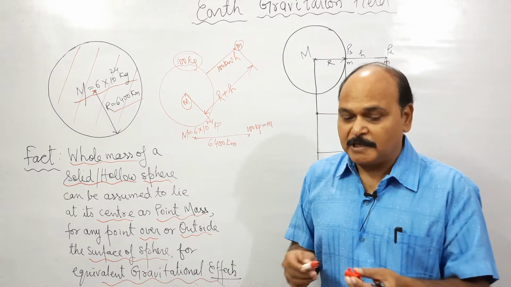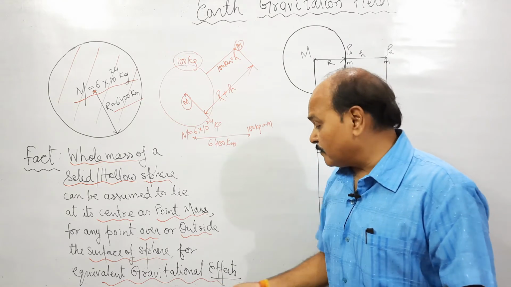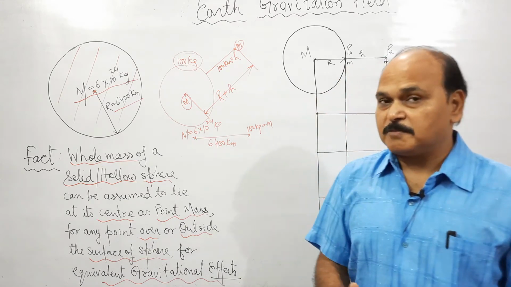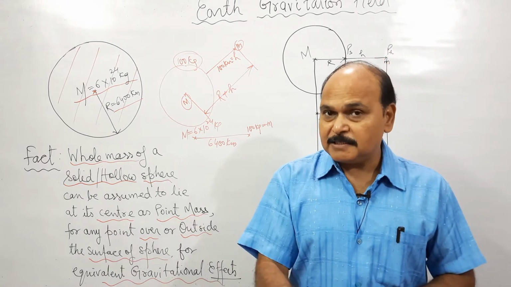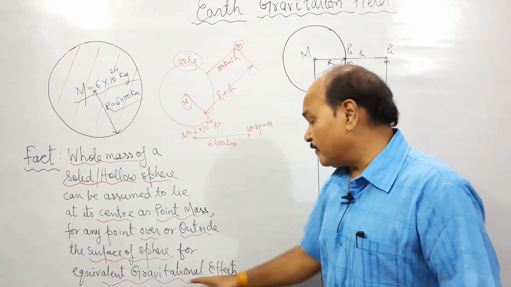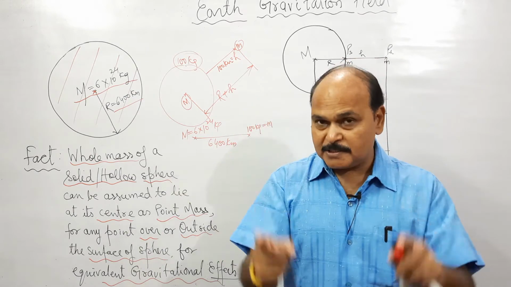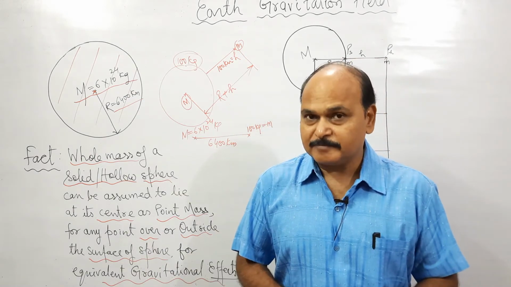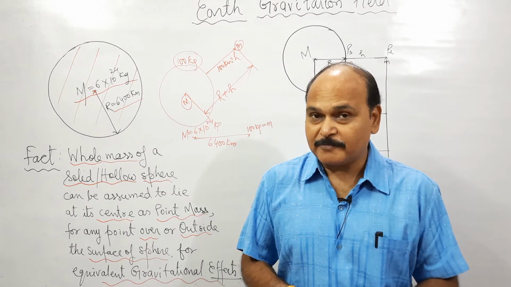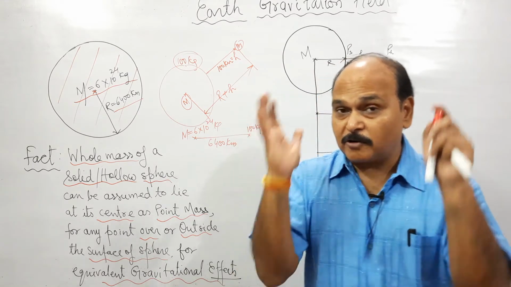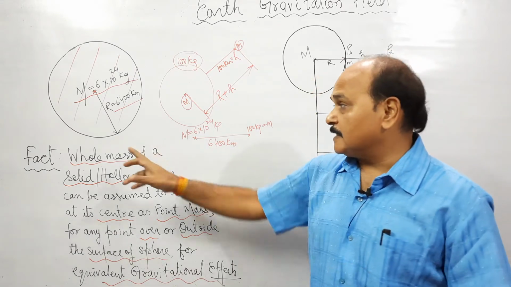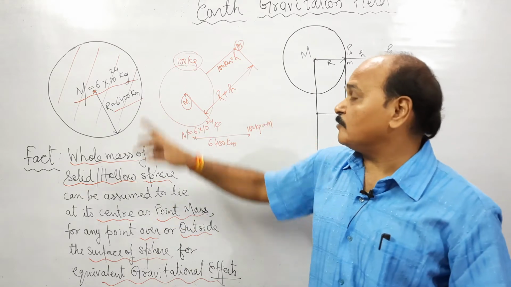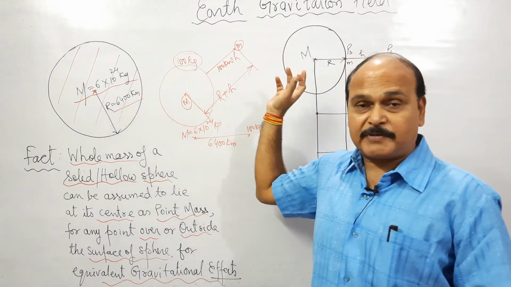Not only am I explaining the equivalent gravitational effect in terms of force, that equivalent gravitational effect can also be explained in terms of intensity. This equivalent gravitational effect can also be explained in terms of potential, and it can also be expressed in terms of potential energy. So I repeat the fact: the whole mass of a solid sphere or hollow sphere can be assumed to lie at its center as a point mass, and this assumption is valid only for those points which are on the surface or outside the surface.